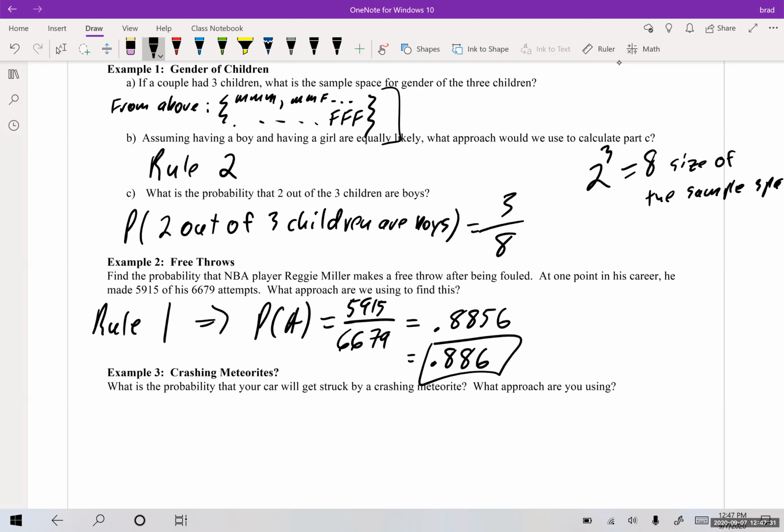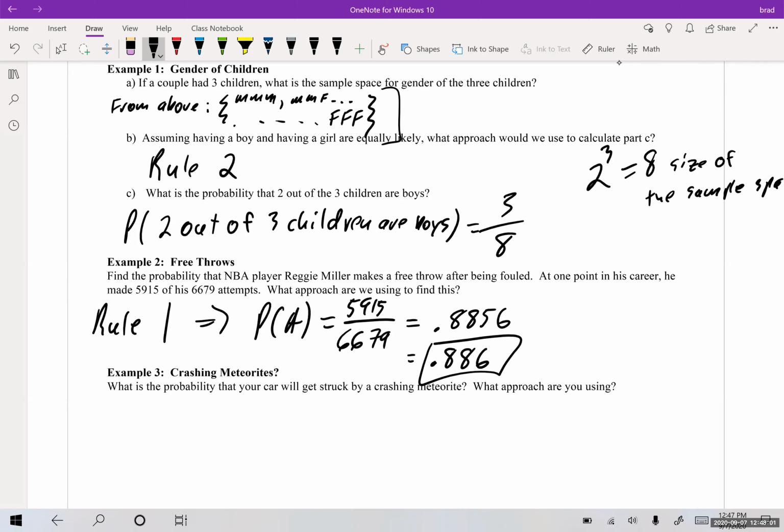So probably not somebody you want to foul because he almost has a 90% chance of making the shot. And most basketball players are below 50% when they normally shoot. So if they're just shooting a regular shot, they're below 50%. Some are 30 and 40%. But if you foul them, they become almost a 90% shooter when they go to the free throw line. So it's definitely not something you want to do for somebody like this. So that's just how they can use statistics in a sports atmosphere.